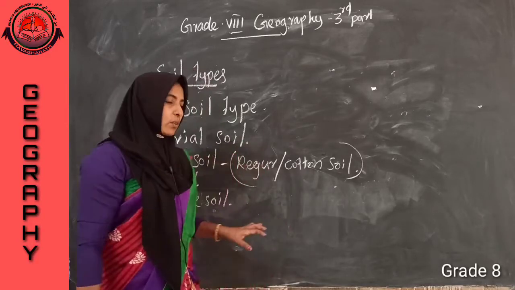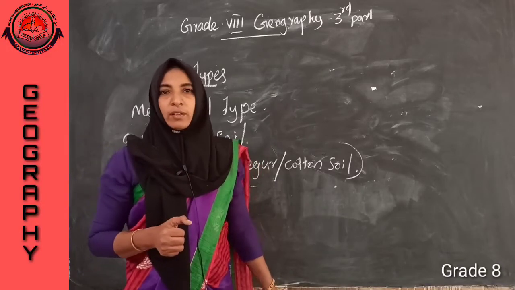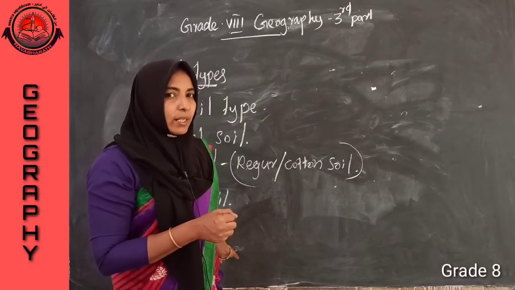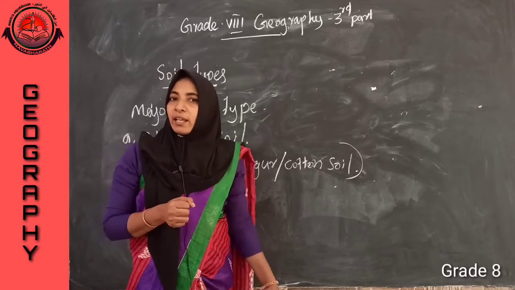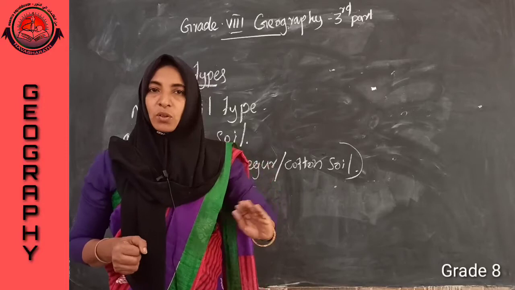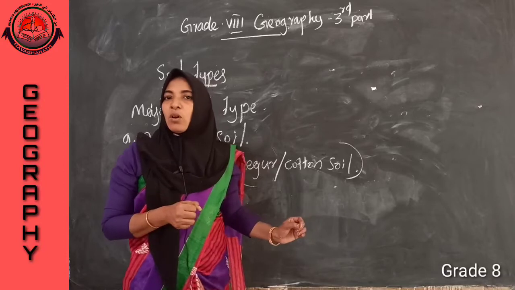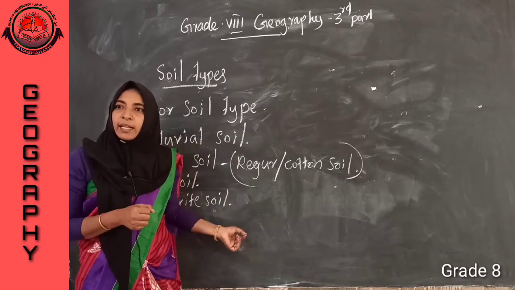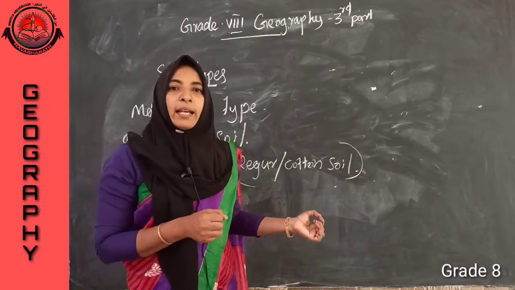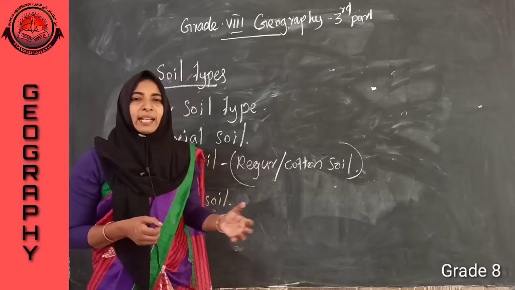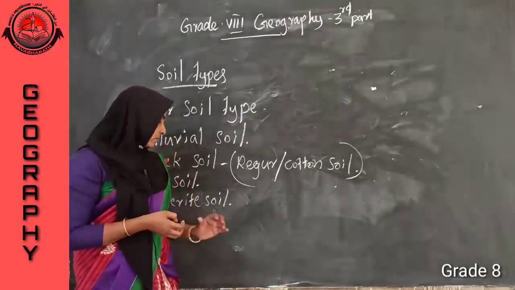Listen, what are the peculiarities of laterite soil? We can find it in heavy rainfall areas. How is it forming? When the heavy rainfall washes away the upper layer of the soil, we find laterite soil. It is not so fertile, but it contains oxides of iron and aluminium. It is a very clayey soil.